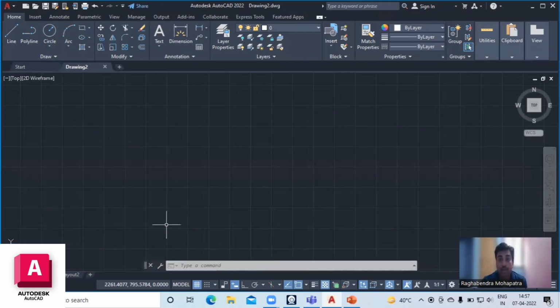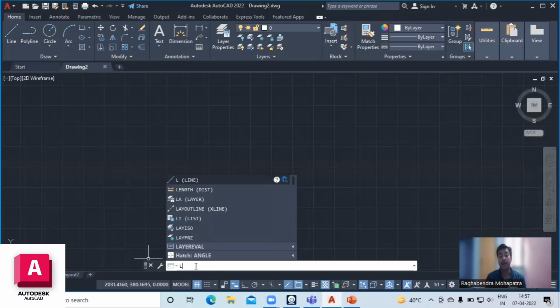Whatever commands you are using, you can type in this command box in the AutoCAD software. For example, we draw a line on AutoCAD. How? We click on the command box, then we type line, which means L. The command for line in AutoCAD is L, and whenever we write L, it shows the line.